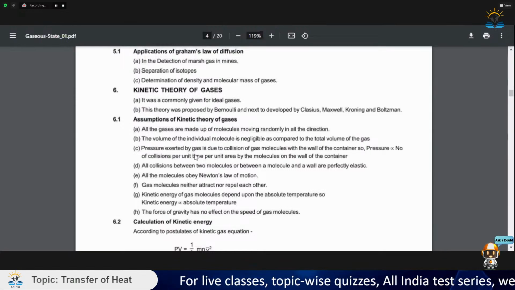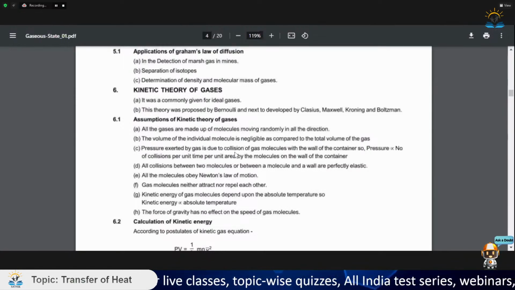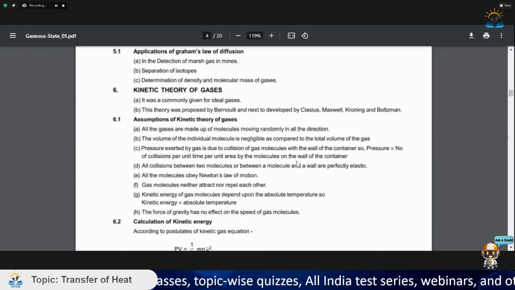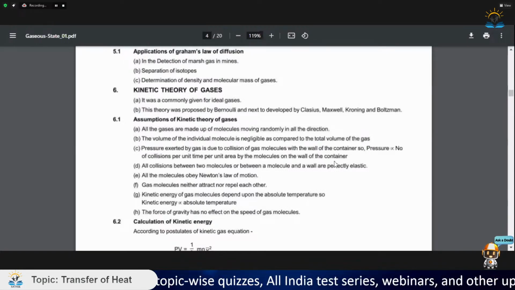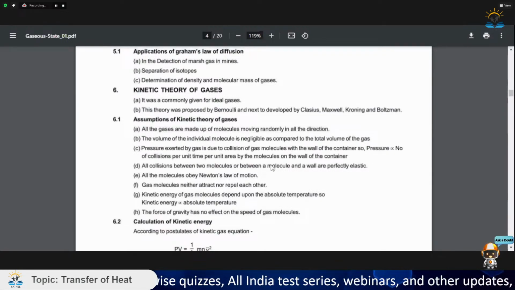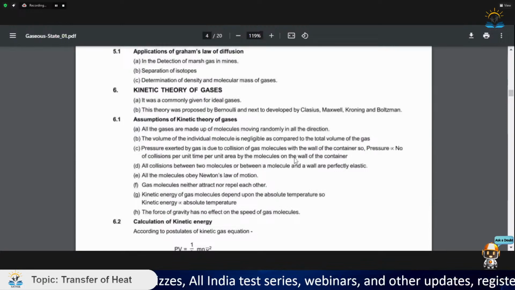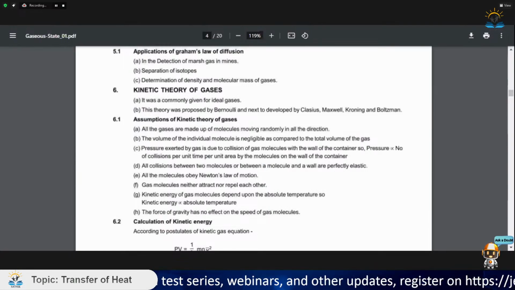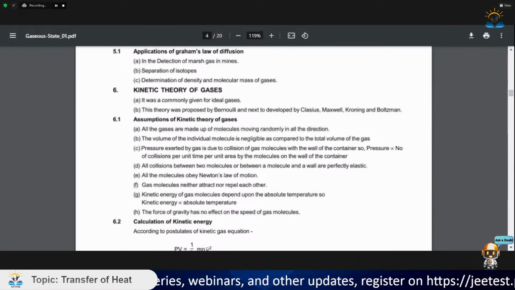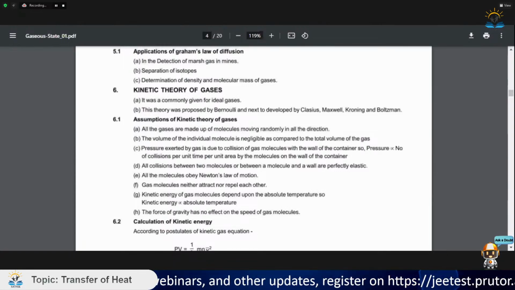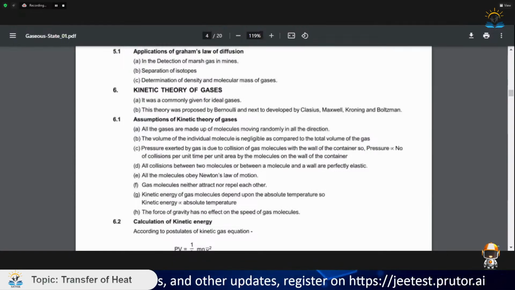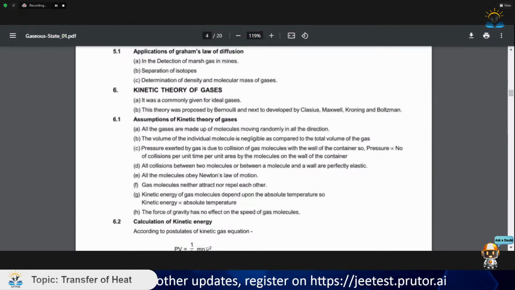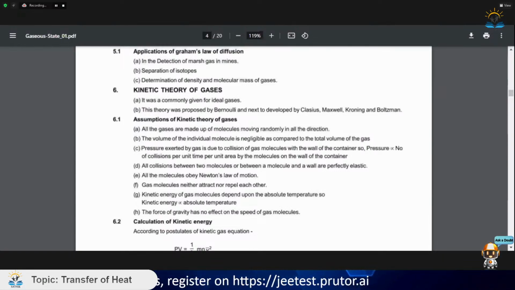Second, pressure exerted by gas is due to the collision of gas molecules with the wall of the container. So pressure is equal to the number of collisions per unit time per unit area by the molecules on the walls of the container. We say the pressure is directly proportional to the number of collisions per unit time per unit area. That is basically force upon unit area. So we say the pressure is due to the collisions of the molecules with the walls of the container.